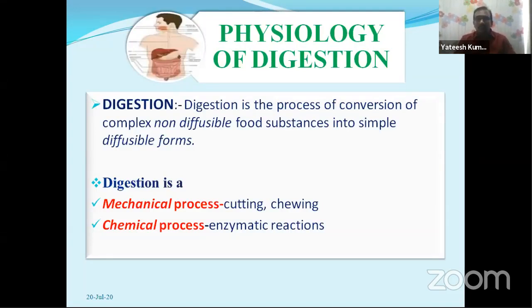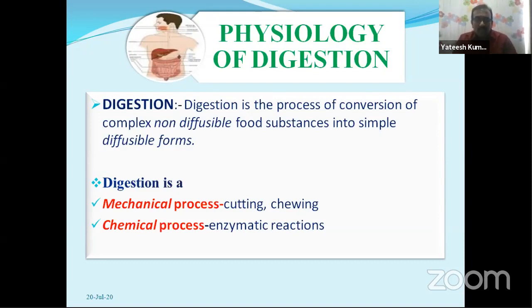Digestion is most important. Now, in the physiology of digestion, in this session, you have to know what digestion is, where digestion takes place, what is the need of digestion, where digestion starts and completes, and lastly, what are the end products of digestion.